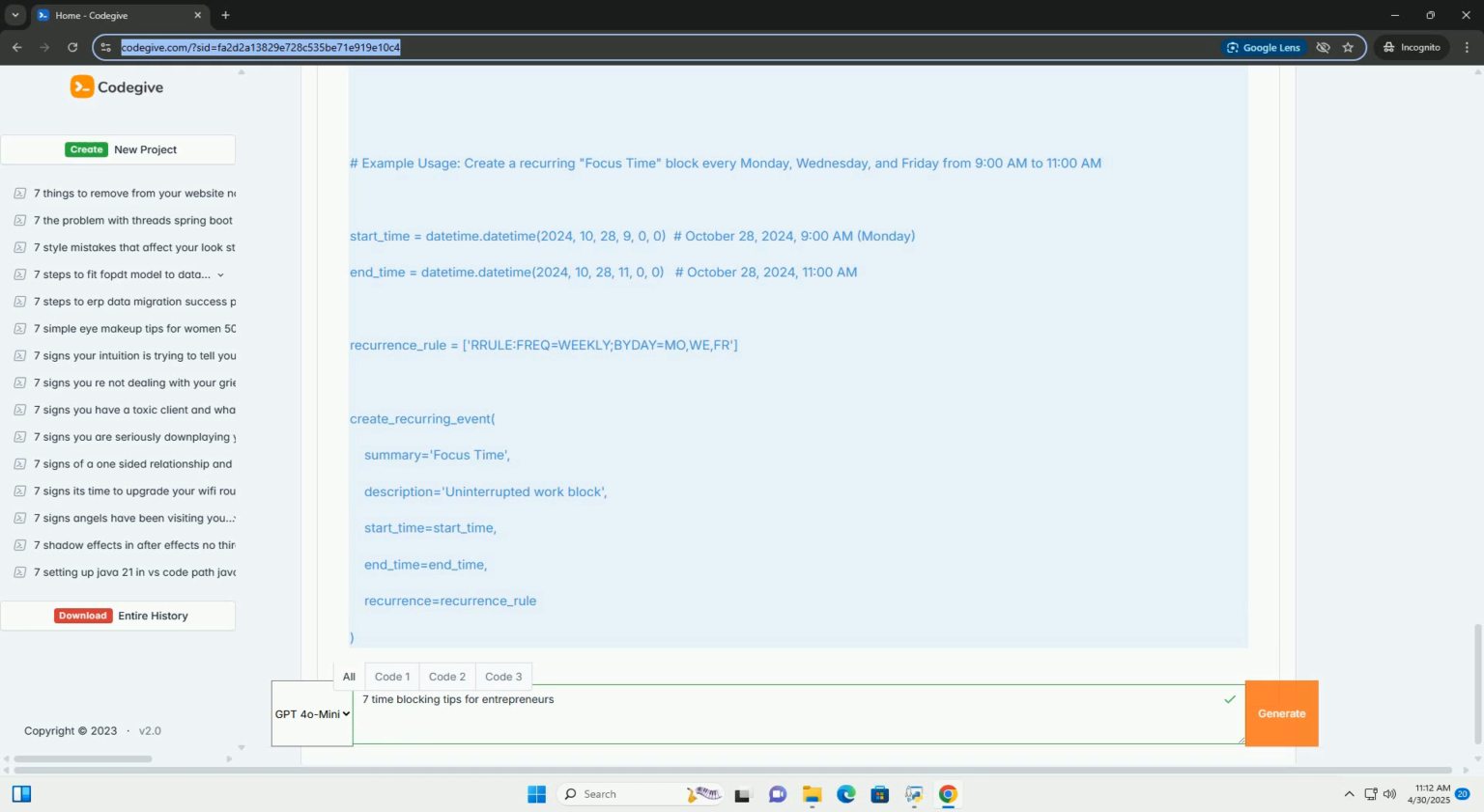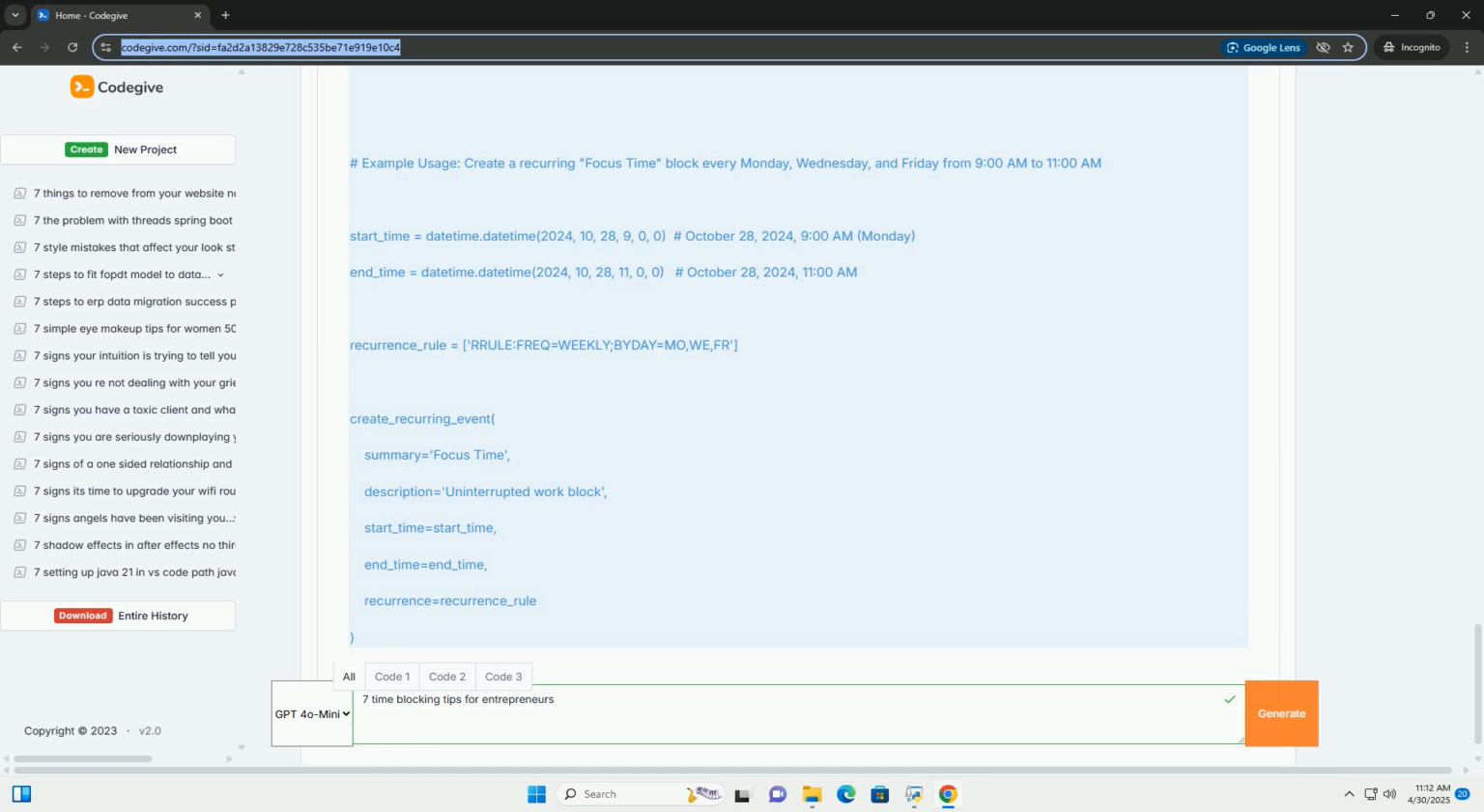4. The create_recurring_event function takes parameters for the event summary (title), description, start time, end time, and recurrence rule. It constructs an event dictionary according to the Google Calendar API's requirements, inserts the event into the specified calendar using service.events().insert, and prints a link to the created event.